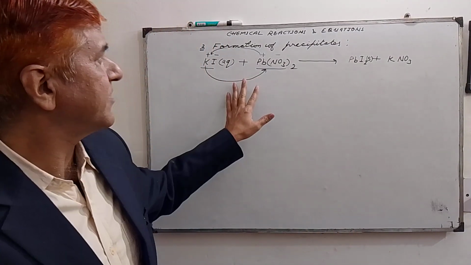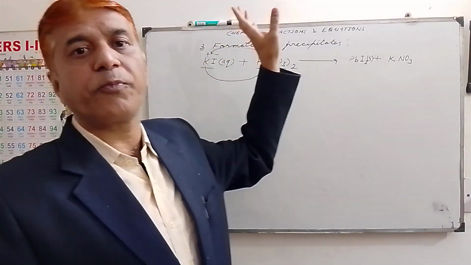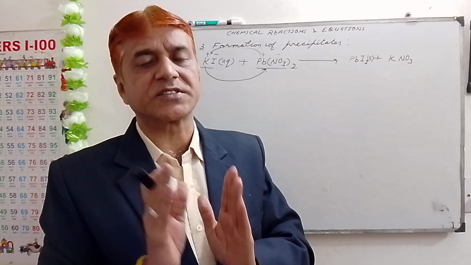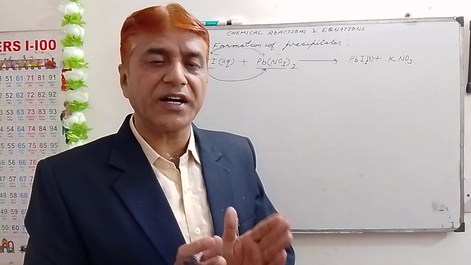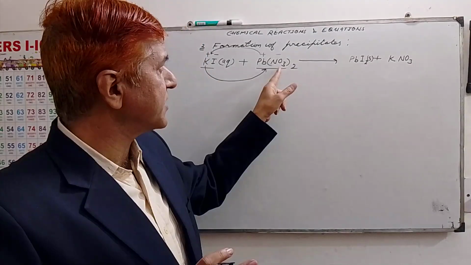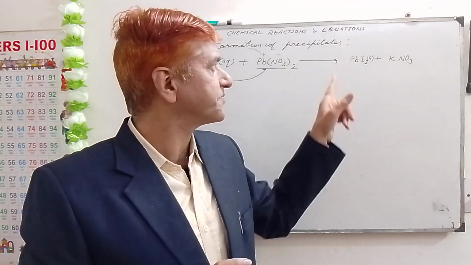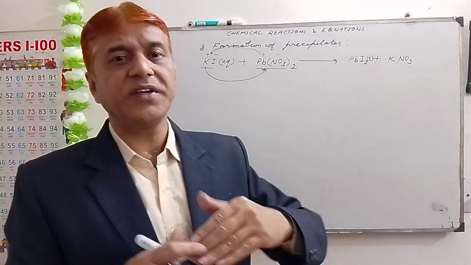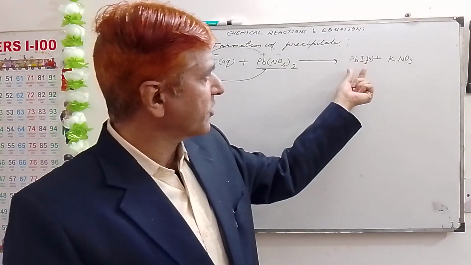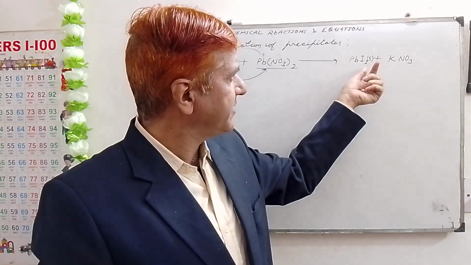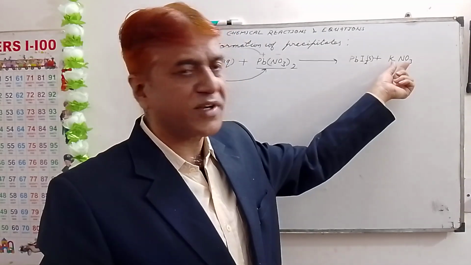In this reaction, exchange of positive ions takes place. Negative ions do not change their places. Please remember this.